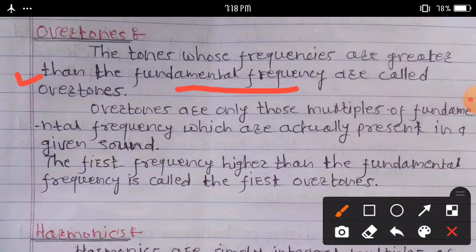The first frequency higher than the fundamental frequency is called the first overtone. This is important.